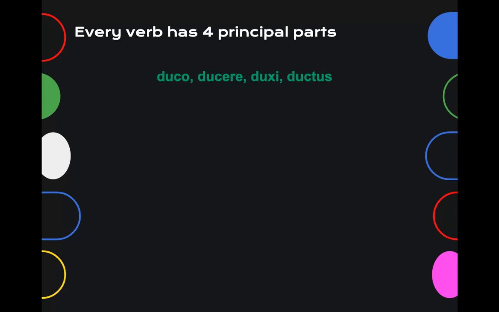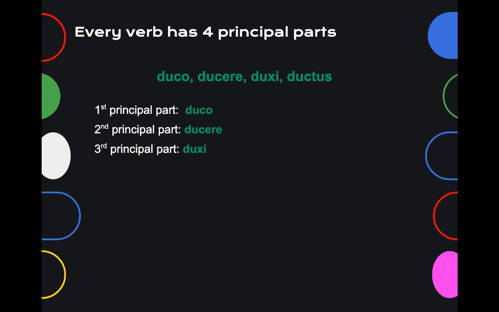So every verb has 4 principal parts. Like here, duco, ducere, duxi, ductus. The first principal part, duco. The second principal part, ducere. The third principal part, duxi. And the fourth principal part, ductus.